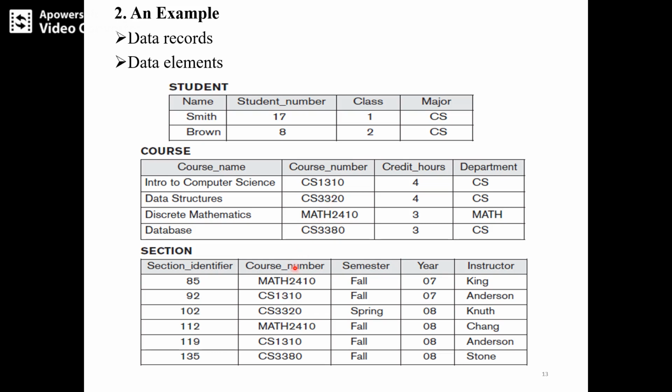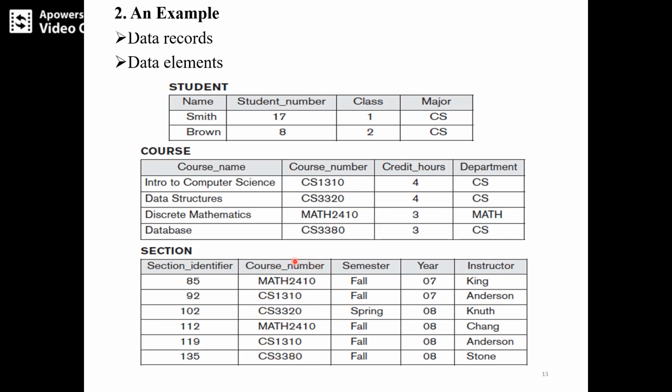Here the values are uniquely identified, here also they are uniquely identified. But in a particular data element that value might be repeated. So math 2410, CS1310, here also CS1310 is there. CS3320, here also CS3320 is there.